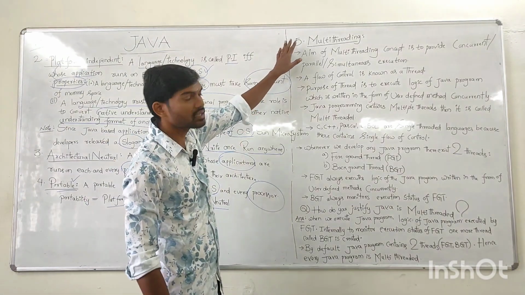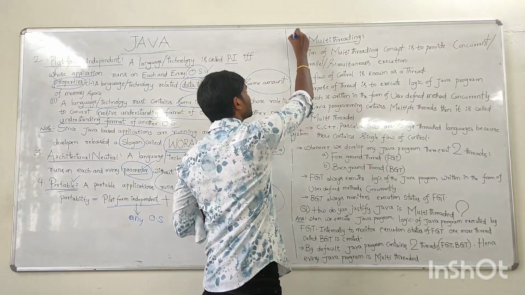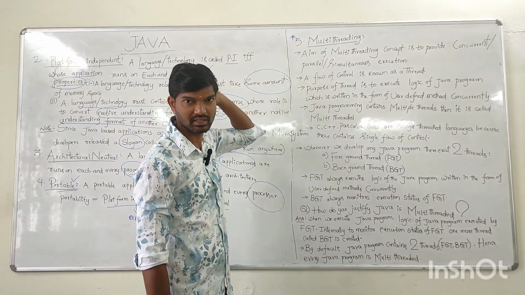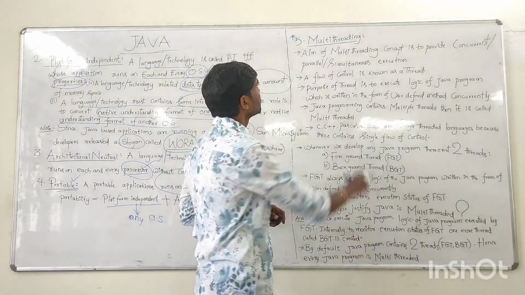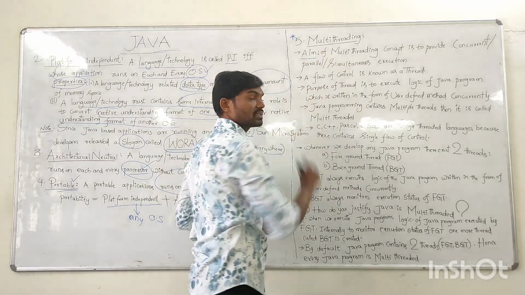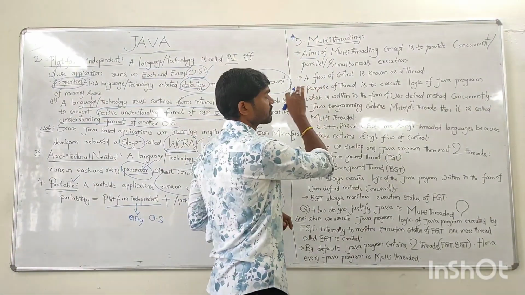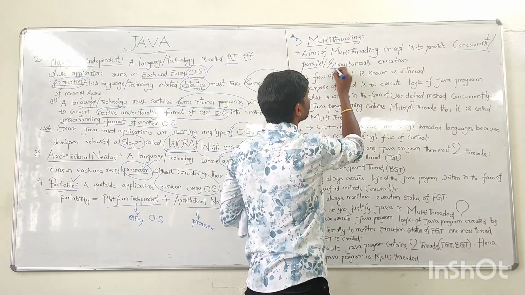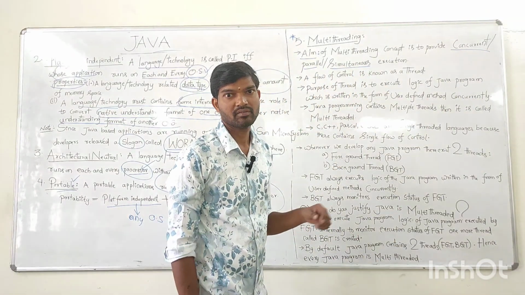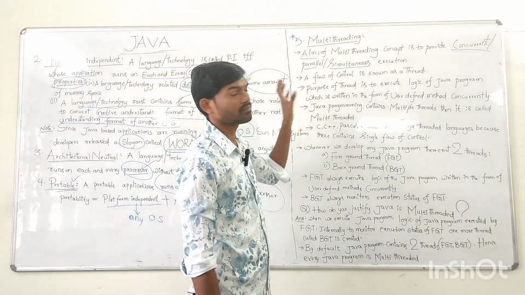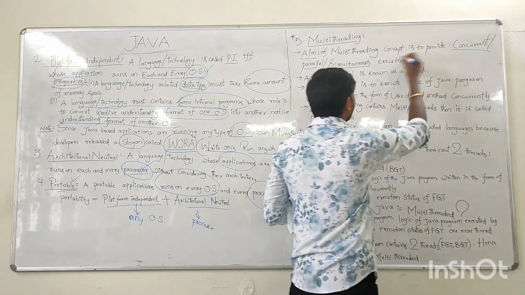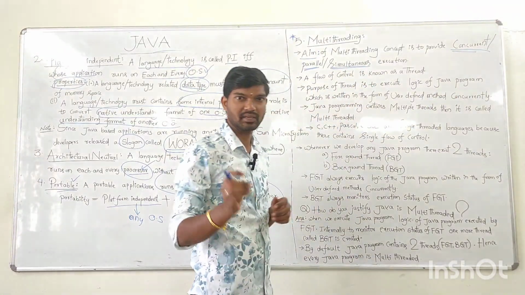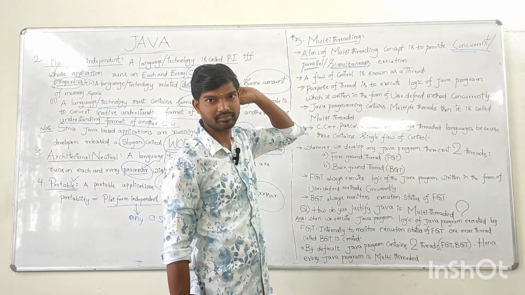Next, the fifth feature, a very important feature, is multi-threading. Why is Java called a multi-threaded language? I will explain here. What is the main aim of multi-threading? The main aim of multi-threading is to provide parallel execution, concurrent execution, or simultaneous execution. Whenever we write a program, that program should run parallelly, concurrently, or simultaneously. That's the main aim of multi-threading.